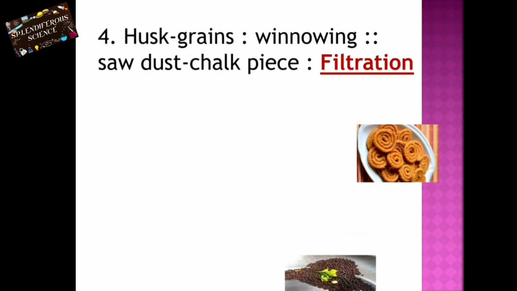Fourth one, husk, grains, winnowing, sawdust, chalk piece, filtration. The husk and grains is separated by the method of winnowing, whereas the sawdust and chalk piece is separated by the method of filtration.